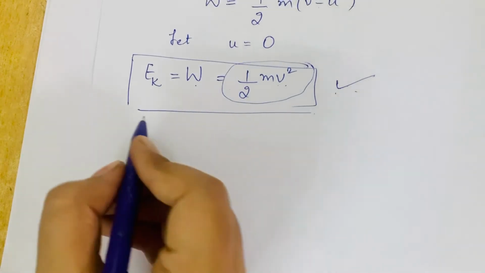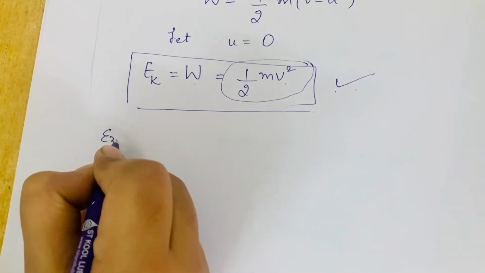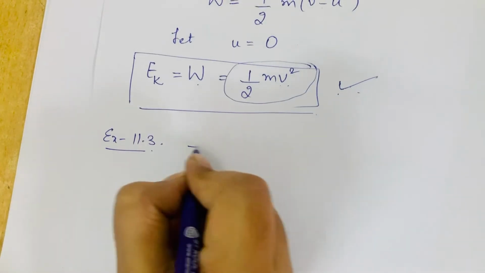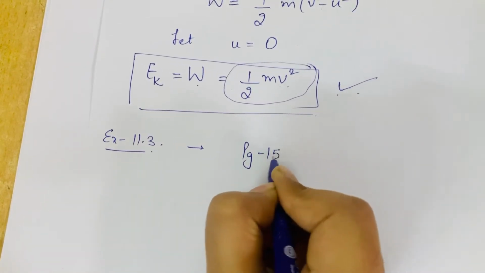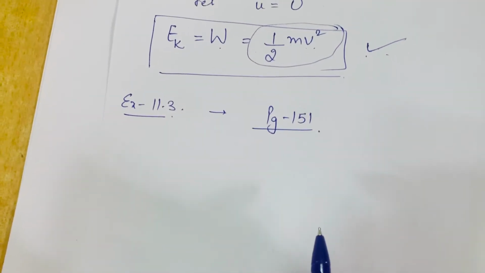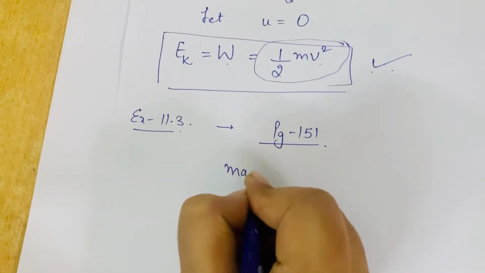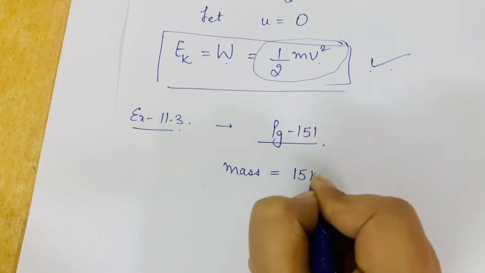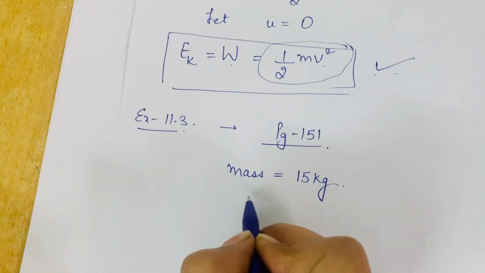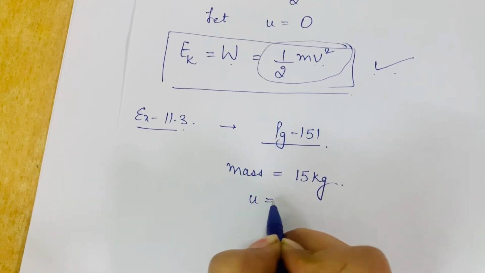Now let us practice one numerical of your book, that is example number 11.3, which is on page number 151. In this example, an object of mass 15 kg, mass is given to you 15 kg, moving with uniform velocity 4 meter per second.